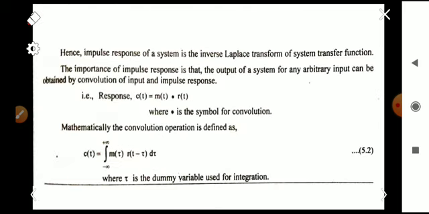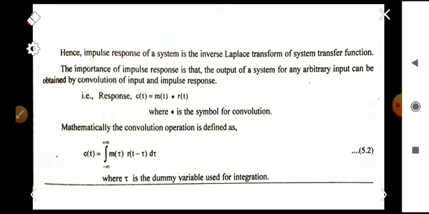So here the response C of t, as in the definition, can be found by taking the convolution of M of t and R of t, where this star symbol is the convolution.